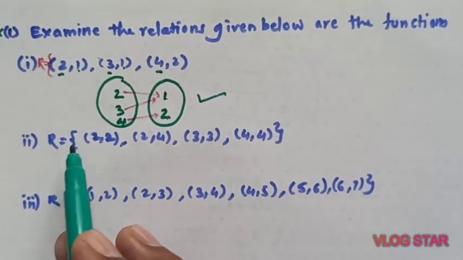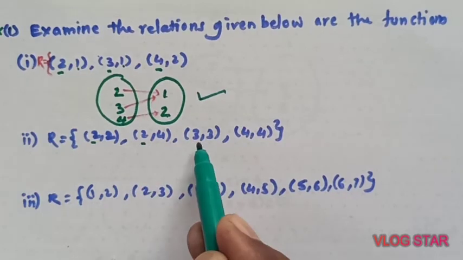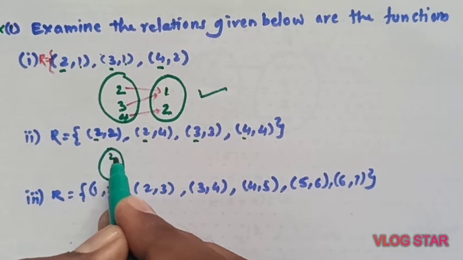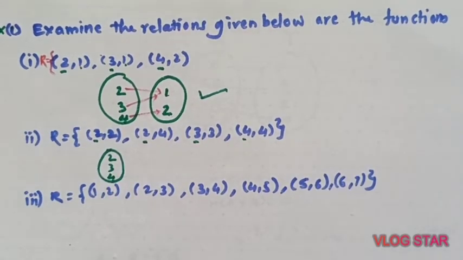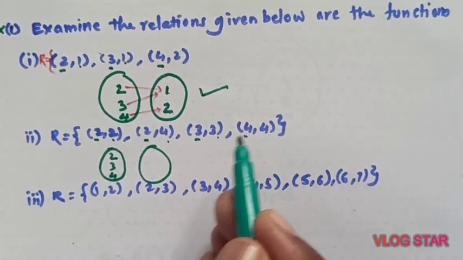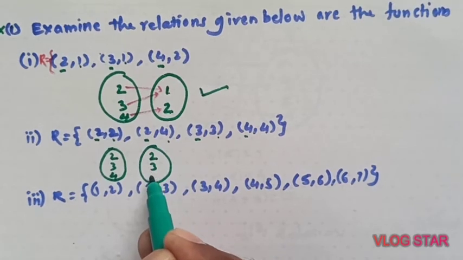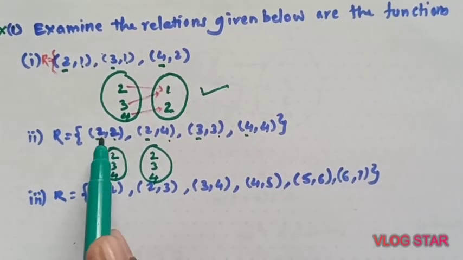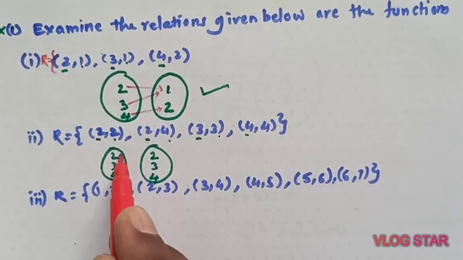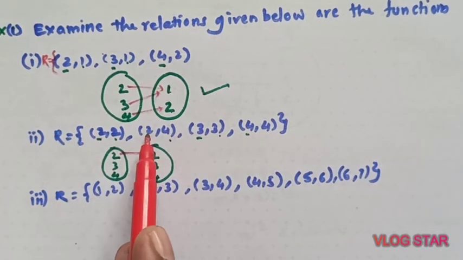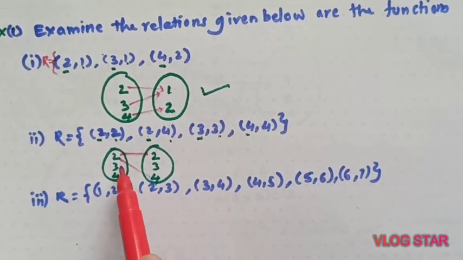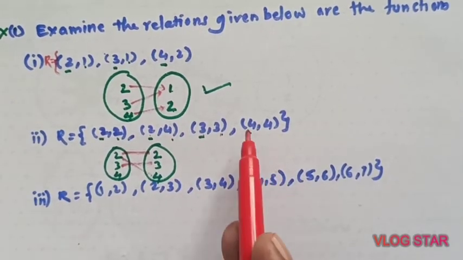What about this second example? Look, what are the elements in the domain? 2, 2, 3, 4. We will not repeat it, so 2, 3 and 4. What are the elements in the second set, the range? 2, 4, 3, 4. Overall 2, 3 and 4. So we'll try to pair these. Image of 2 is 2, so 2 is associated with 2. Image of 2 is 4, so 2 is associated with 4. Image of 3 is 3. Okay, no problem. 4 is 4.